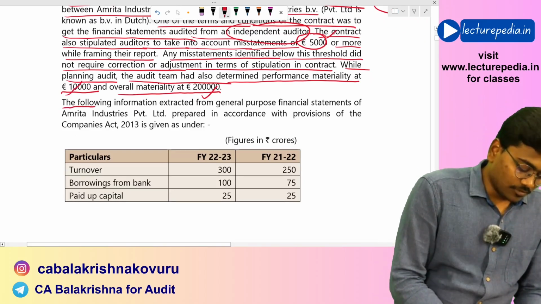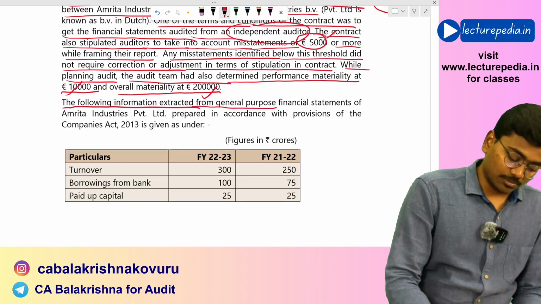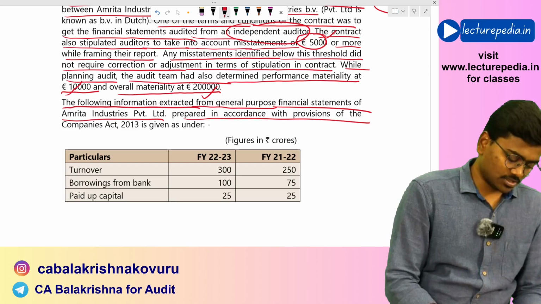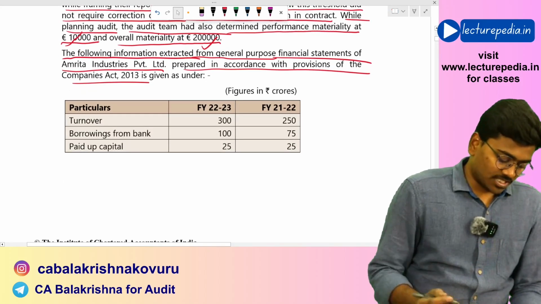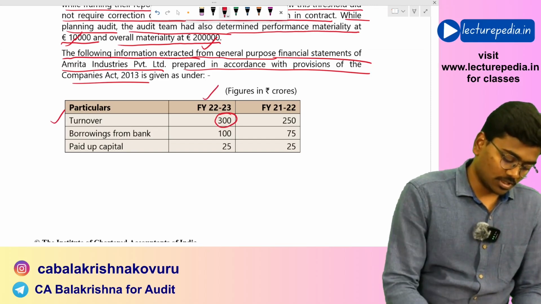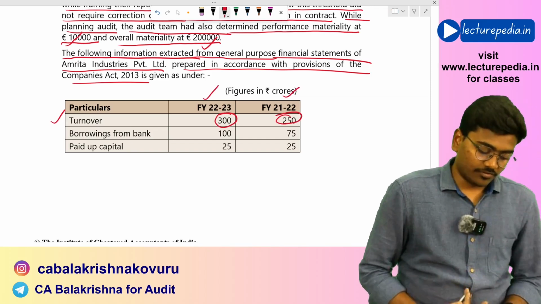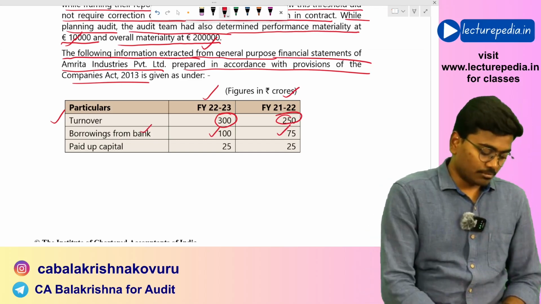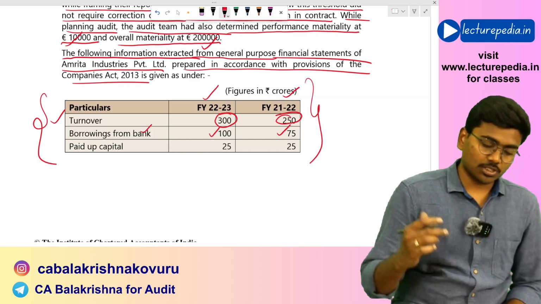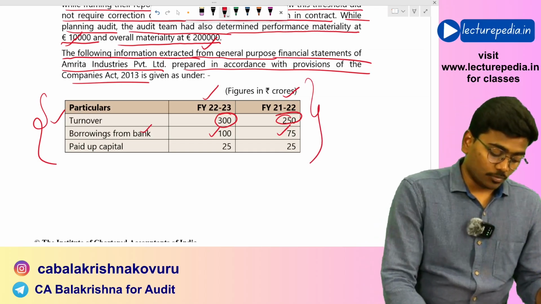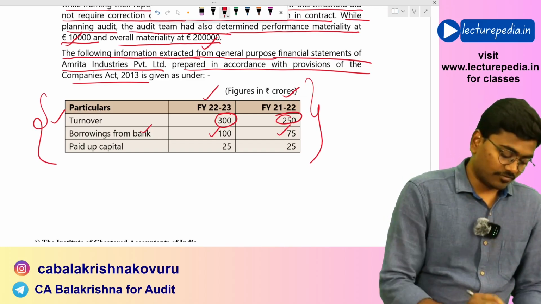Next, the following information was extracted from the general purpose financial statements of Amrita Industries Private Limited prepared in accordance with the provisions of the Companies Act. Turnover of Amrita Industries is 300 crore for financial year 22-23 and 250 crore for financial year 21-22. Borrowings are 100 crore and 75 crore. Based on this information, there is an MCQ which will ask you whether internal audit is mandatory for Amrita Industries.